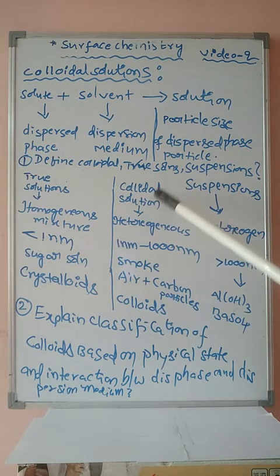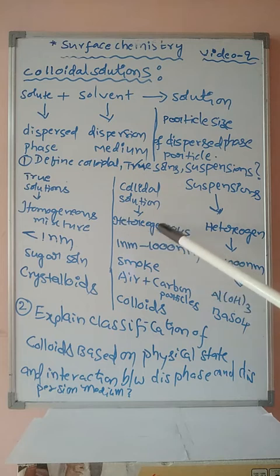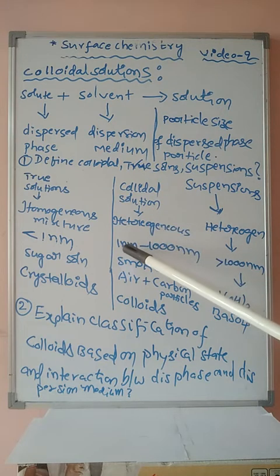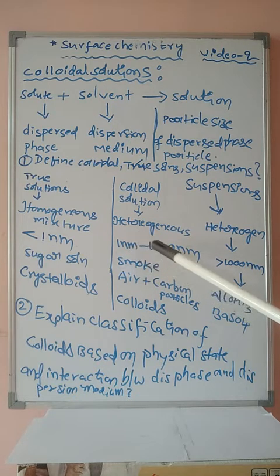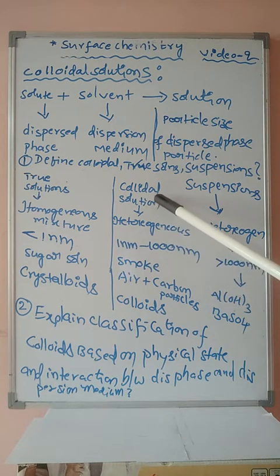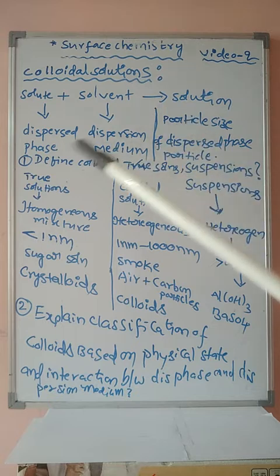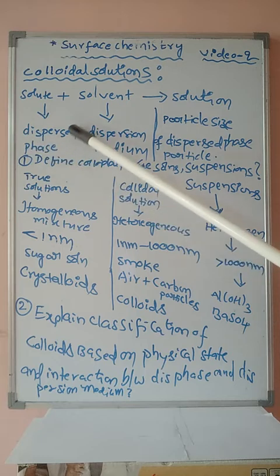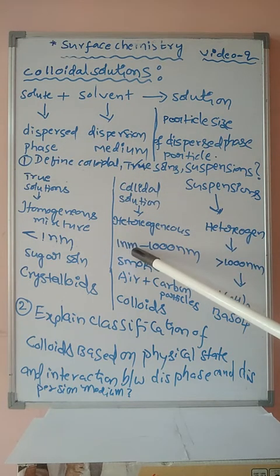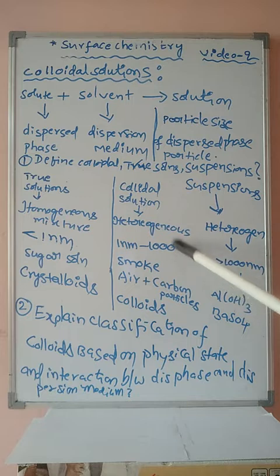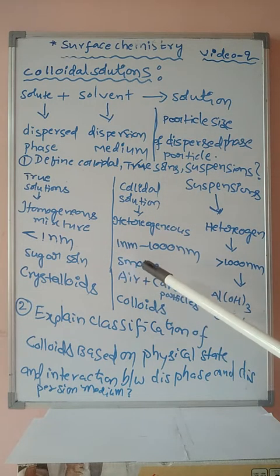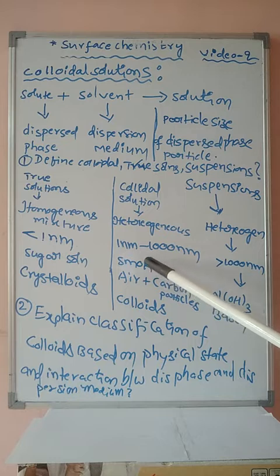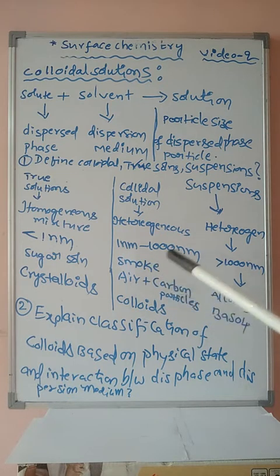Next, second one, students: colloidal solution. The heterogeneous mixture in which the particle size of the dispersive phase is between 1 nanometer and 1000 nanometer is known as a colloidal solution. The example is smoke. We know that smoke is a combination of air and carbon particles.